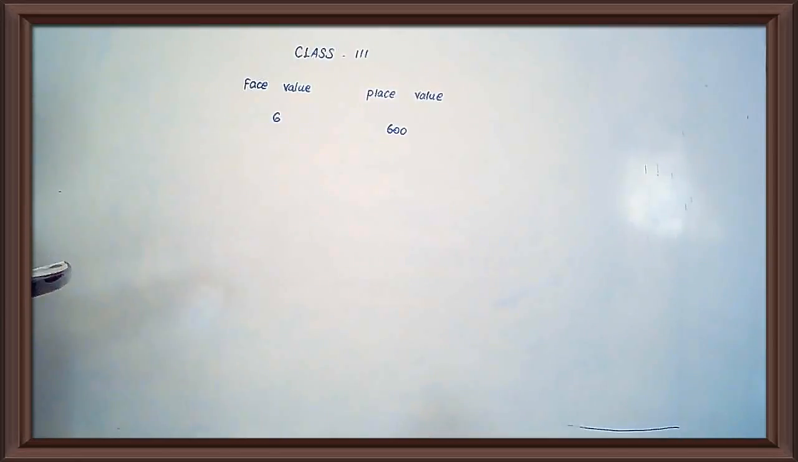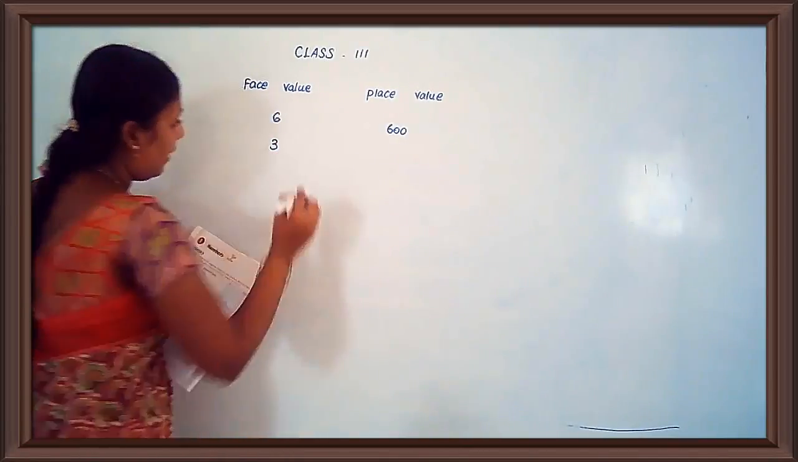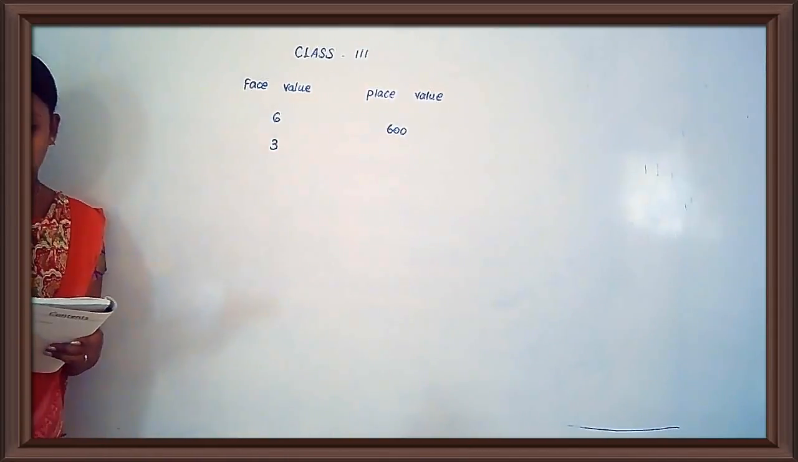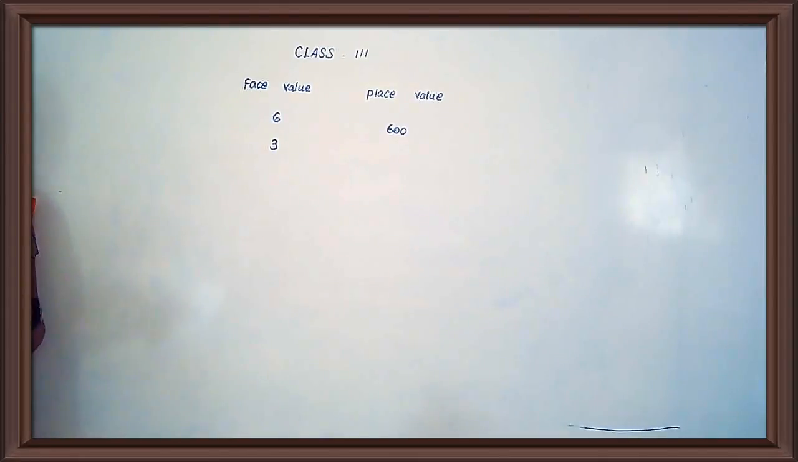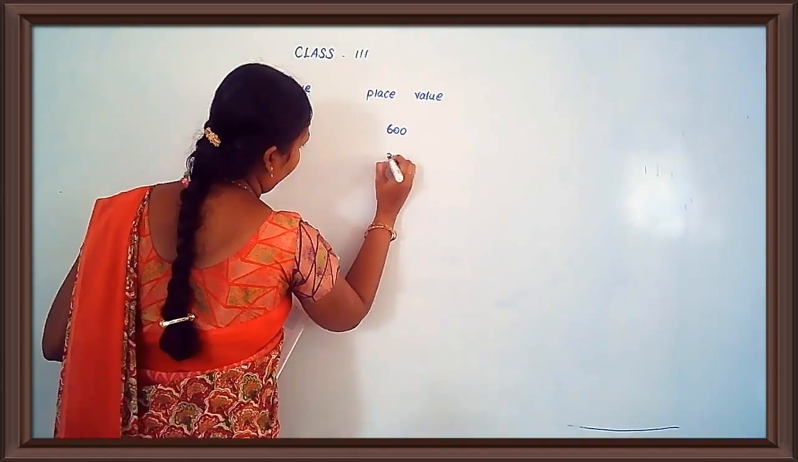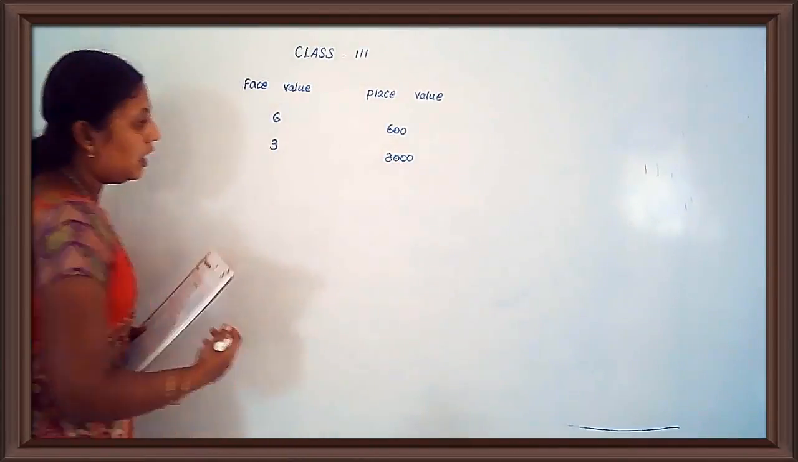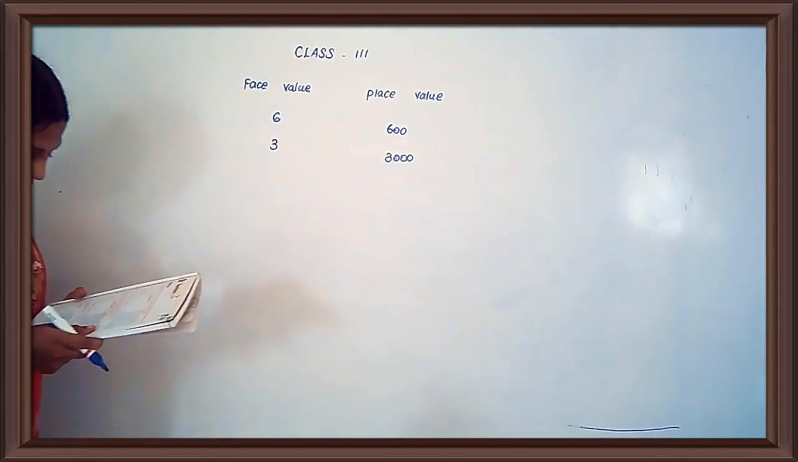Then see the next one, B. 3956. The underlined digit is 3. Yes or no, ma? Yes. Okay. The face value of 3 is 3. Then the place value of 3 in 3956 is 3000. You have to write 3000. Okay, ma'am?